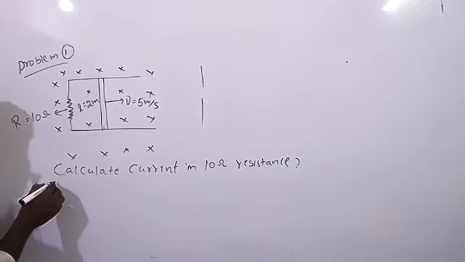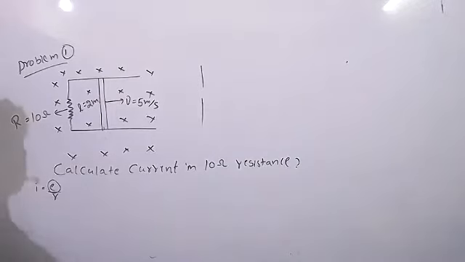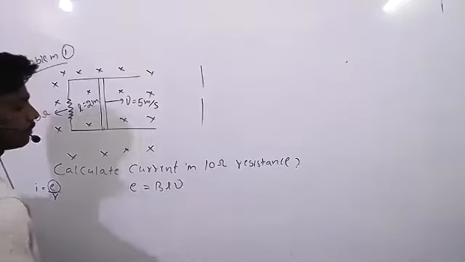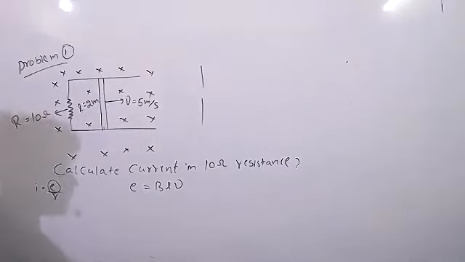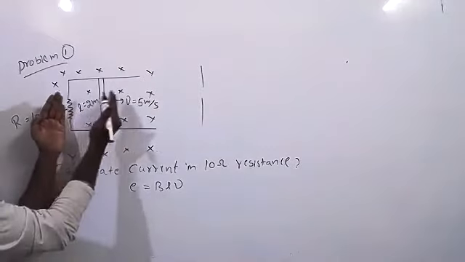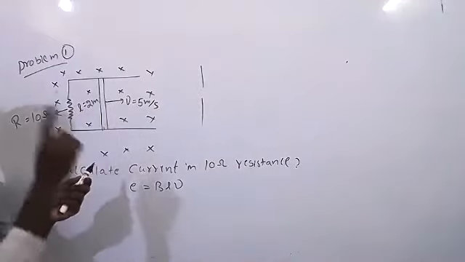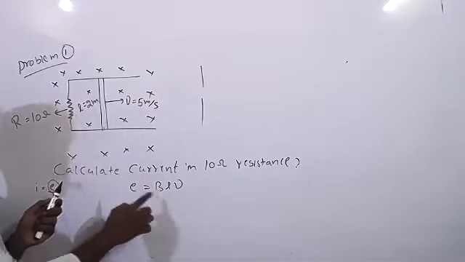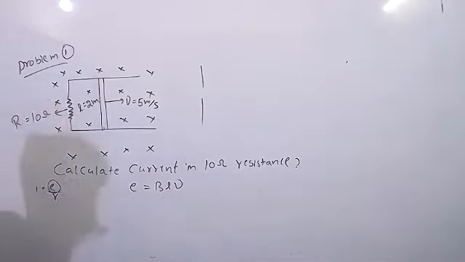To calculate the E in this type of question, E equals BLV. It is motional EMF, since the rod is moving, so area is changing. When area is changing, by using Faraday's law, we have discussed the formula is BLV.